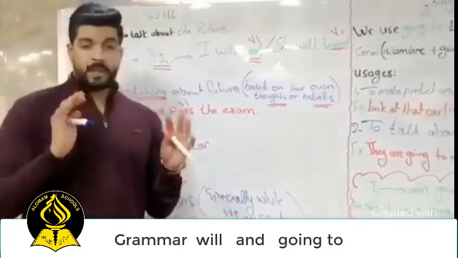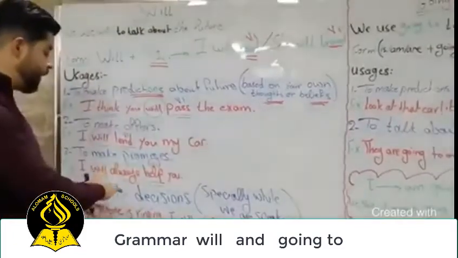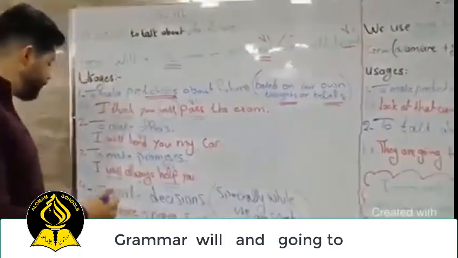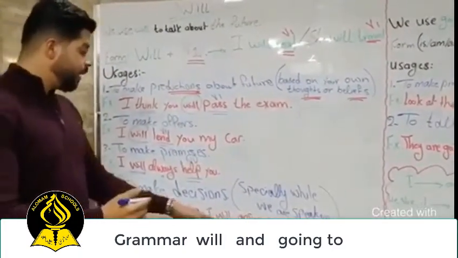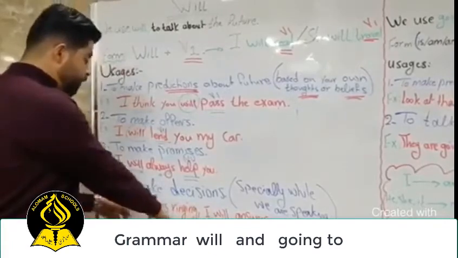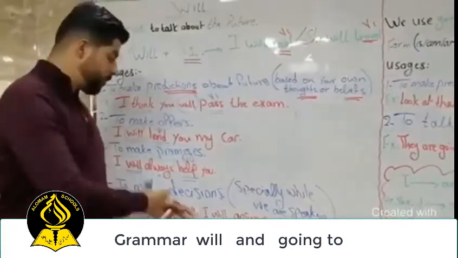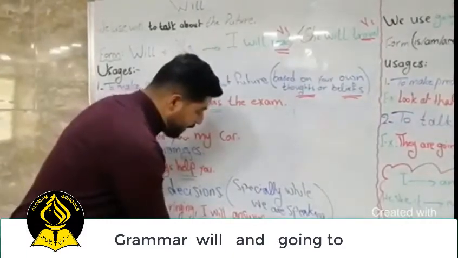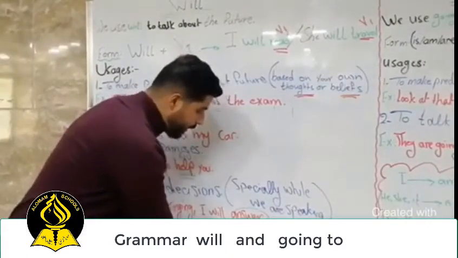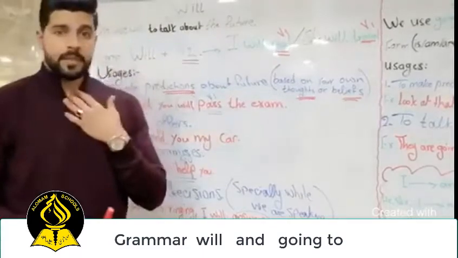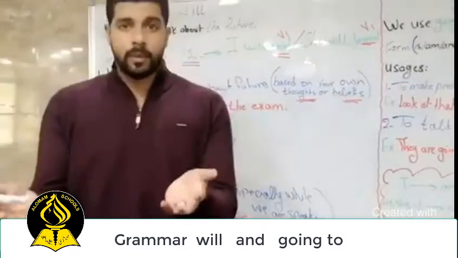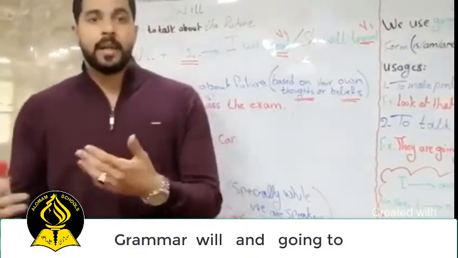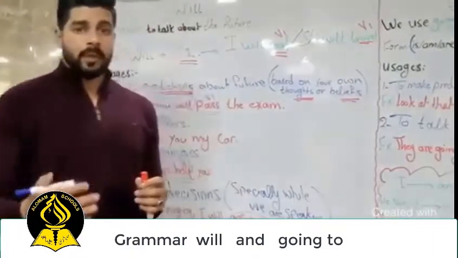Now the last usage is to make decisions, especially while we are speaking. For example, my phone is ringing, I will answer. So my phone is ringing now, so I will answer. We use here will and answer, verb 1. Another example, I'm thirsty, so I will drink water. I'm hungry, so I will eat.